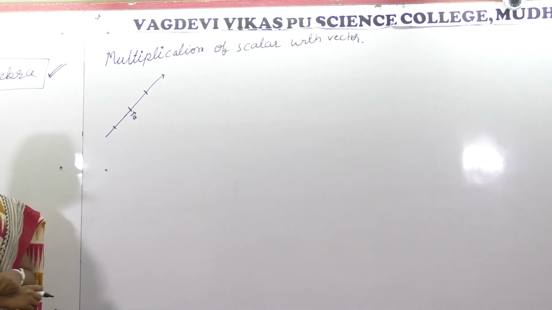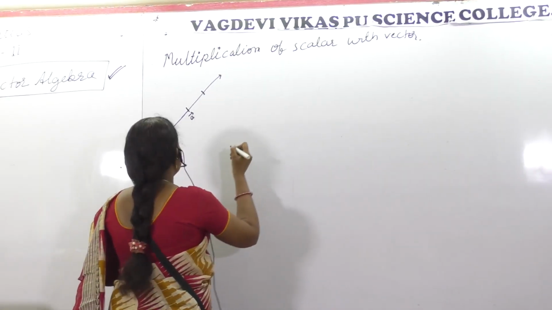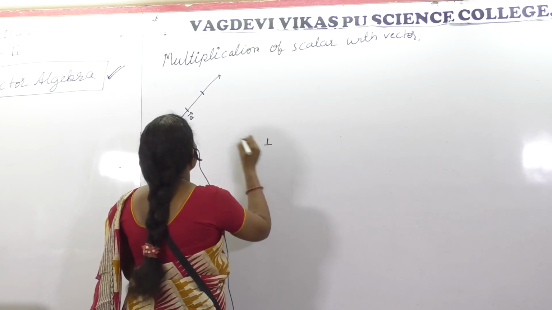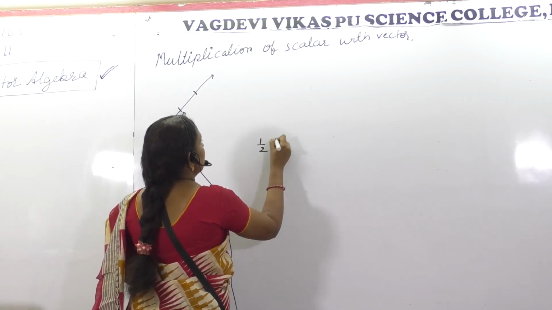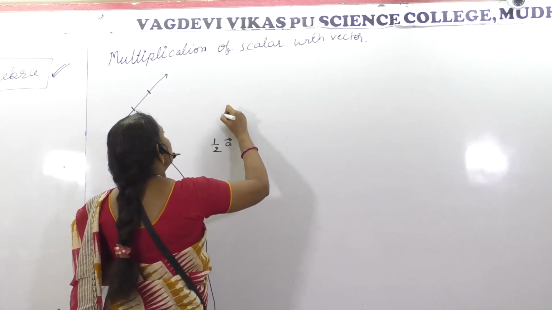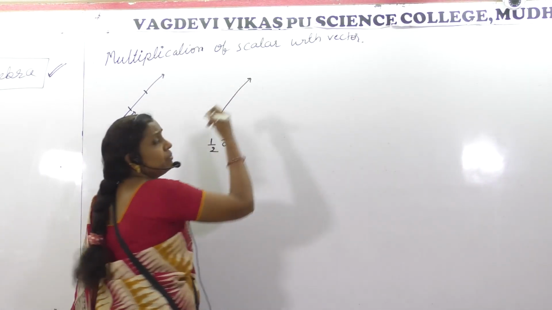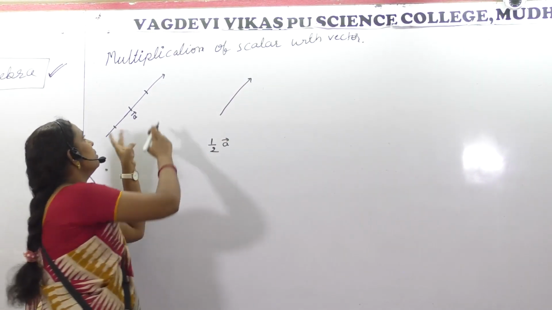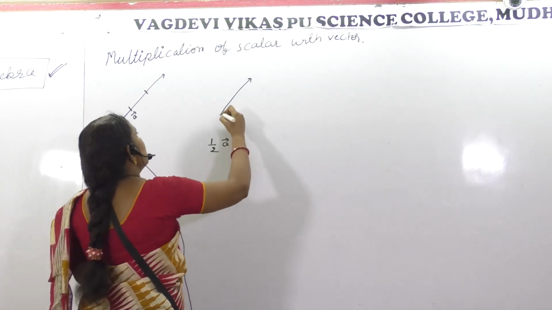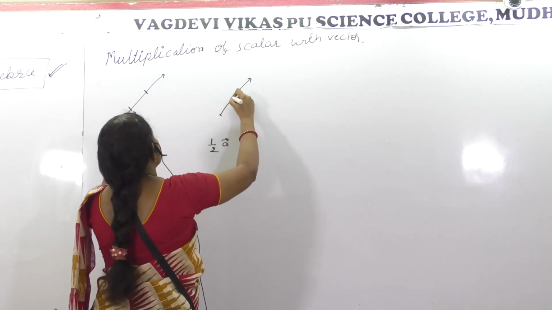If half is multiplied to vector A, it will be in the same direction. Direction will not change, but the magnitude will be reduced to half. So half of this.